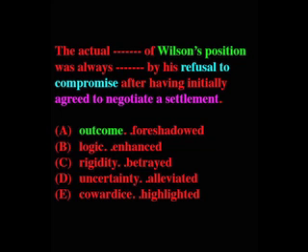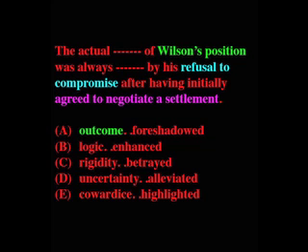We can look at the possible words for the first blank. There could be the outcome of Wilson's position, the logic of Wilson's position, the rigidity of Wilson's position, the uncertainty of Wilson's position, or the cowardice of Wilson's position. It's the second blank and the connection between the three elements in the sentence that's really going to make the difference.